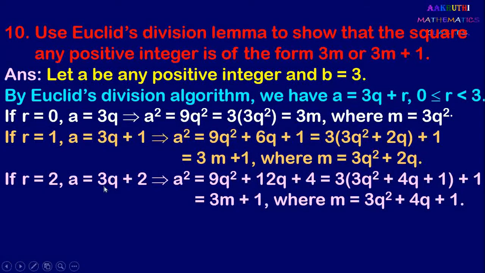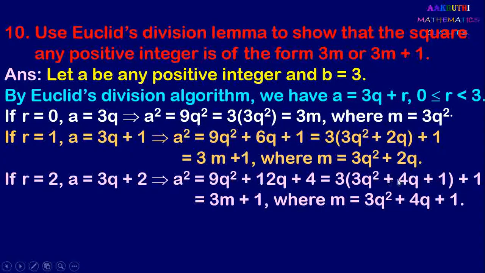Now here also you have to use the (a plus b) whole square formula. (3q plus 2) whole square is 9q square plus 12q plus 4. 4 can be written as 3 plus 1. So write 4 as 3 plus 1 and take 3 common outside from these 3 numbers. We can write 3 into (3q square plus 4q plus 1), right? Plus 1 as it is.